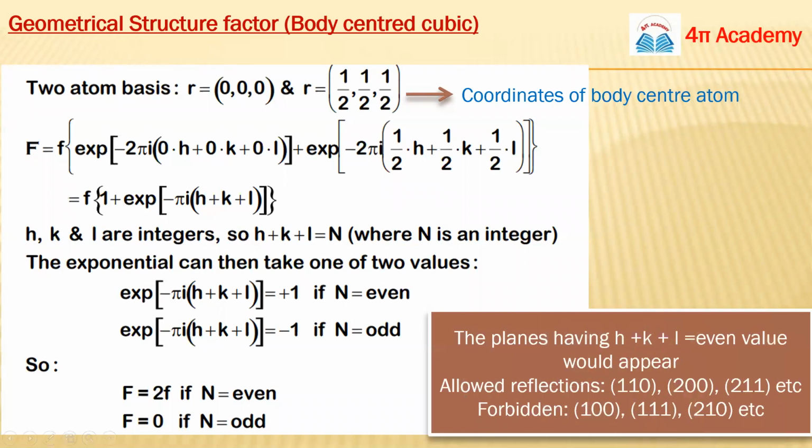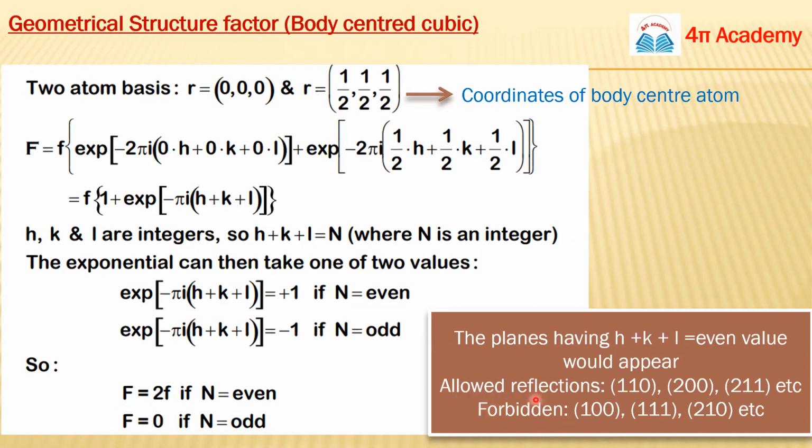So what does it mean? It means that only the planes having h plus k plus l even would appear in the X-ray diffraction of BCC crystal structure. Only these planes are allowed, having h plus k plus l equal to even. And for the other condition, if h plus k plus l equals odd, F equals 0 means total scattering amplitude is 0, we are getting nothing, no peak will be there.